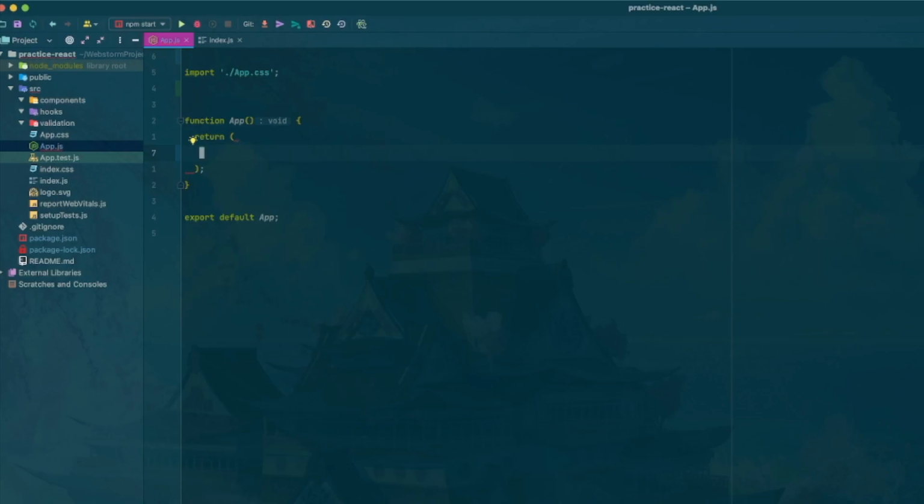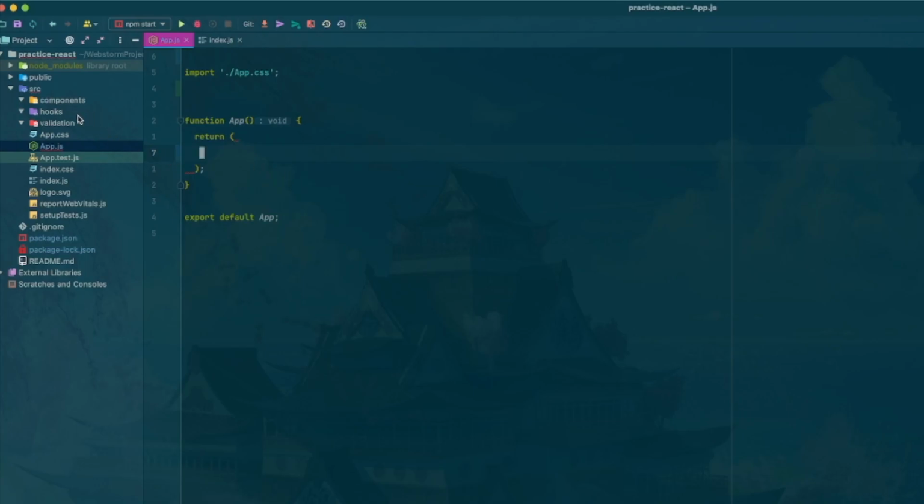So the first thing you're going to want to do is create a practice React project. If you don't have WebStorm and you're using something like VS Code, just go into the terminal and type in the command npx create-react-app. Look up how to do that, or use your preferred method of creating a React app from scratch. Then we can delete everything out of the return statement for the app because we're not going to use the built-in stuff. We're also not going to style this too much. It's going to be very, very basic.